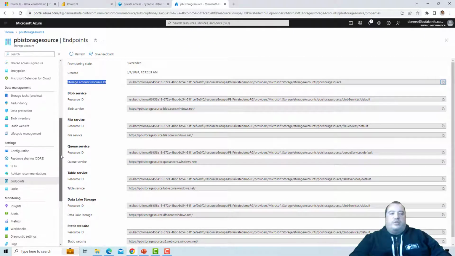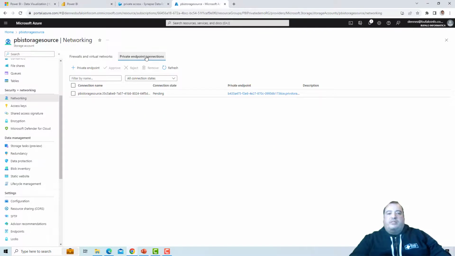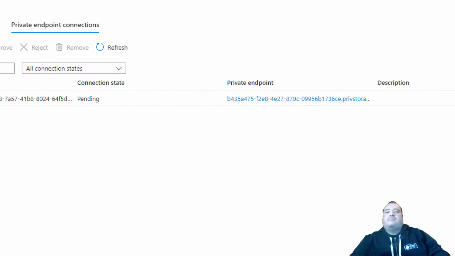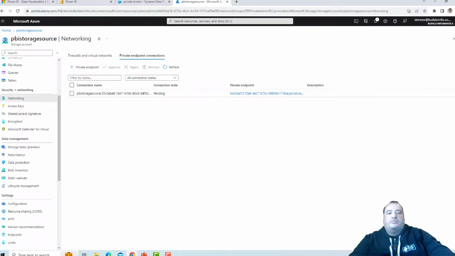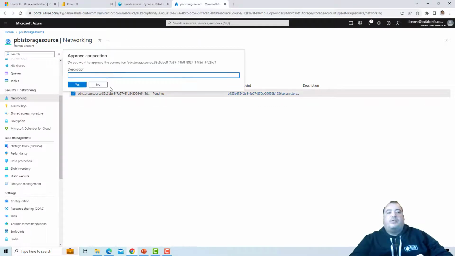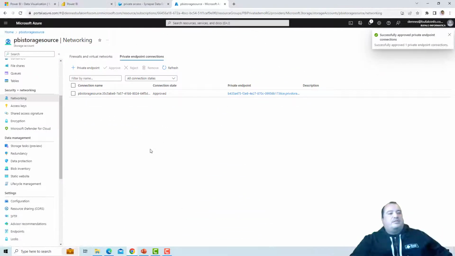On the storage, we go to Networking, Private Endpoint Connections. Here is the private endpoint which is being created, and it's pending approval. So you select this private endpoint and approve it. That's it. The private endpoint is approved.